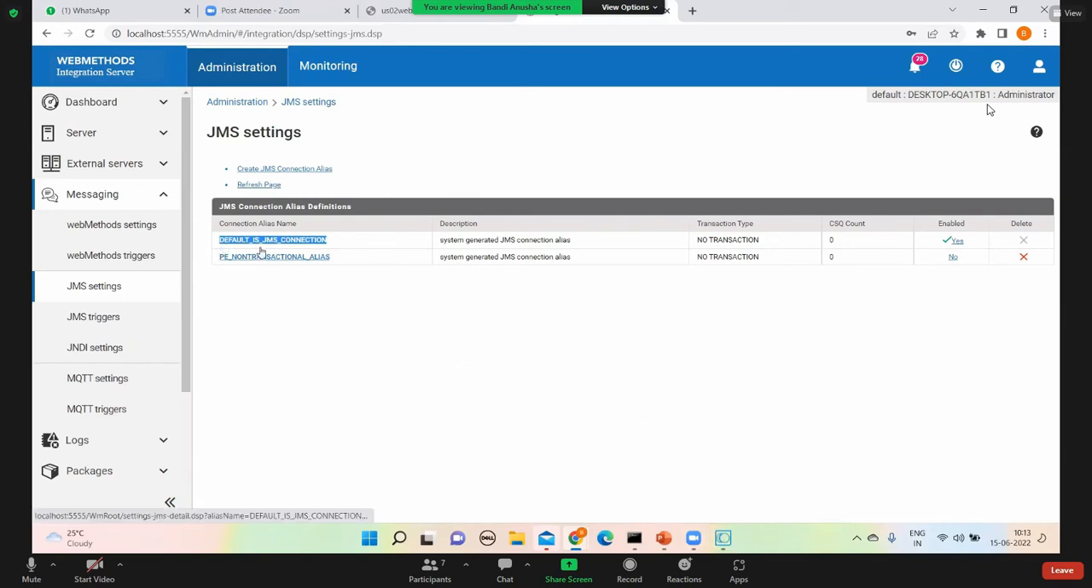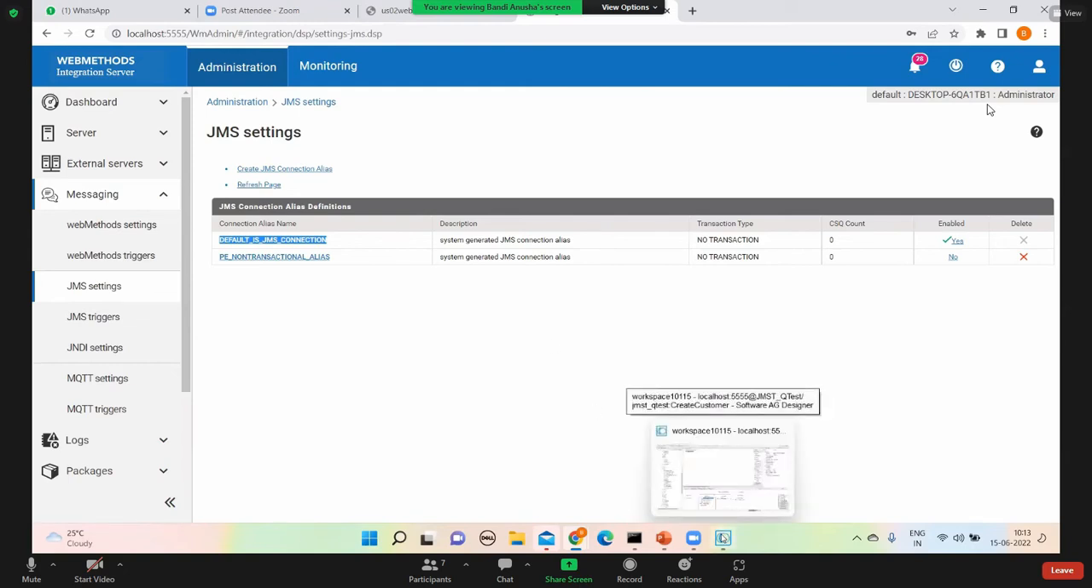Now, in a real project, it's not like the default JMS connection. It will be a different name. It depends on project to project. In one of the projects it was dev_is_jms_connection, and for production it was prod_is_jms_connection. Like that, we'll have different connections.